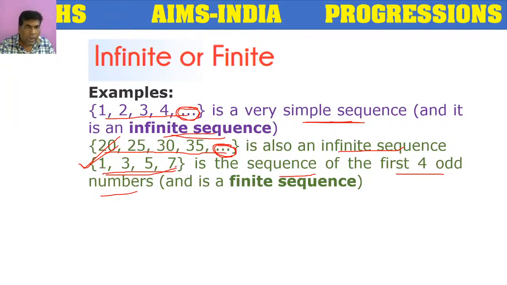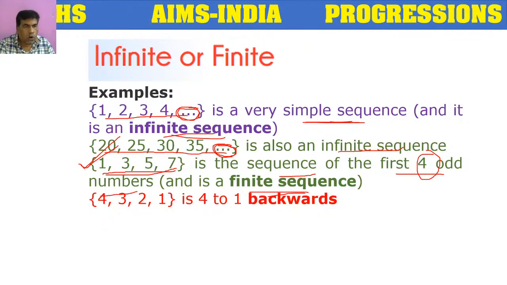Here we don't have 'and so on'; the 3 dots are not here, because they have asked only for 4 odd numbers, so we have written only 4. So this is an example of a finite sequence. In a finite sequence, the number of terms is countable. We can count them: 1, 3, 5, 7. Only 4 terms are there in that sequence.